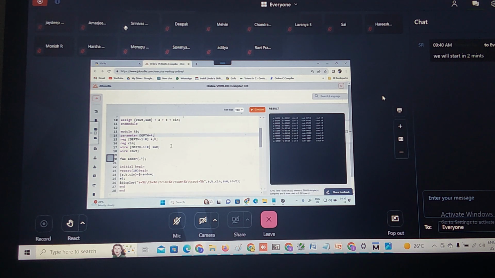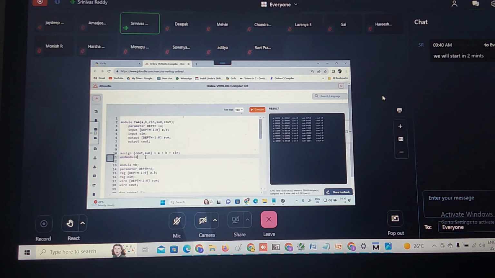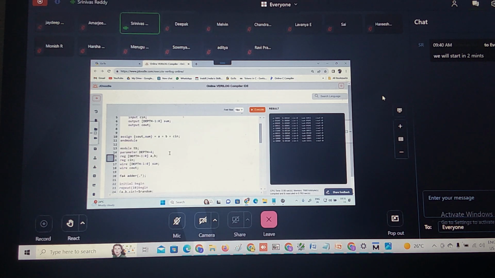So we have one concept, parameter overriding. See, here I am defining the parameter. What is the parameter constant value? It is 4 here. Correct. So we can override the parameter. There are two techniques for that: using defparam and overriding the parameter using hash. That we'll see later. I don't want to make confusion right now by doing that. So we'll go step by step, then you'll understand.